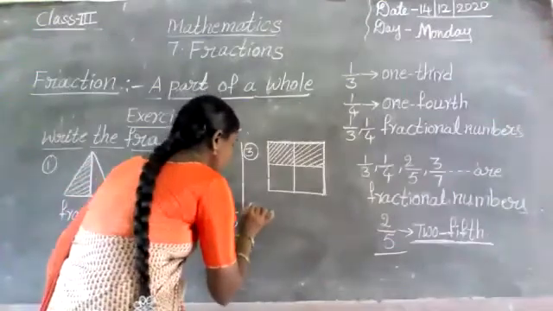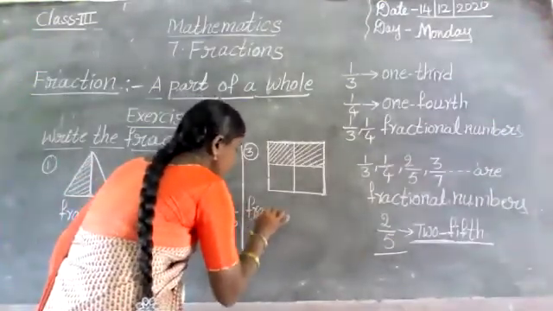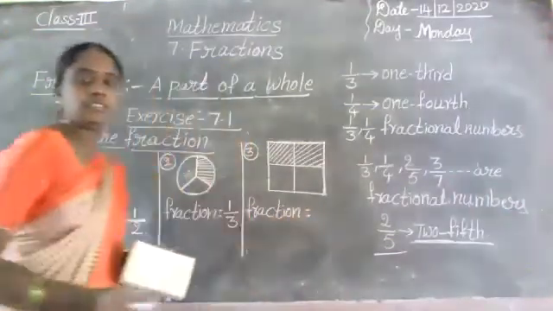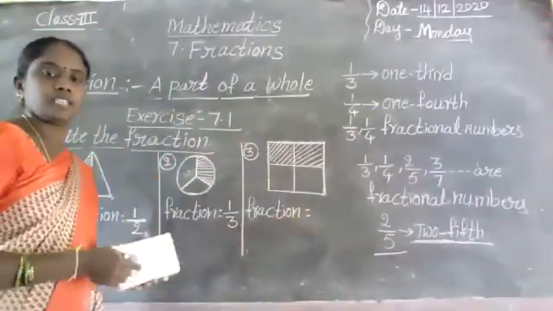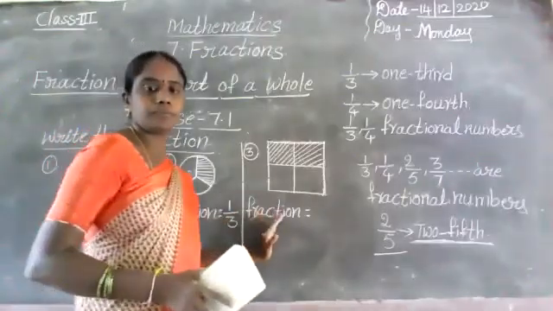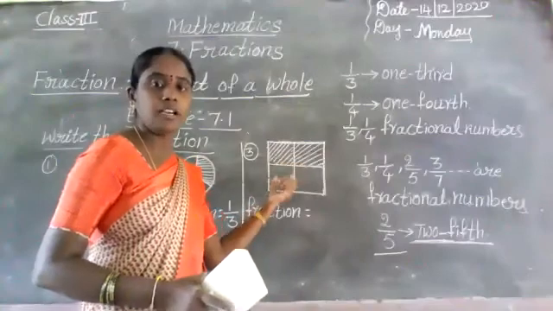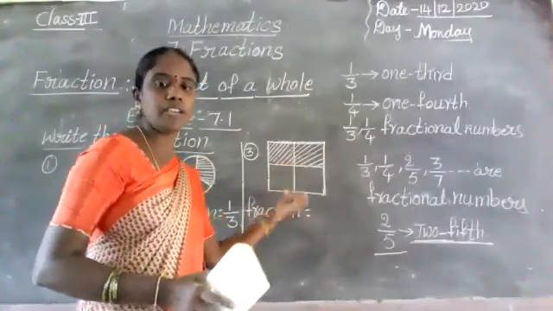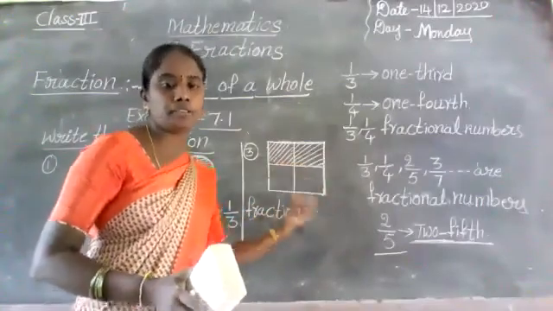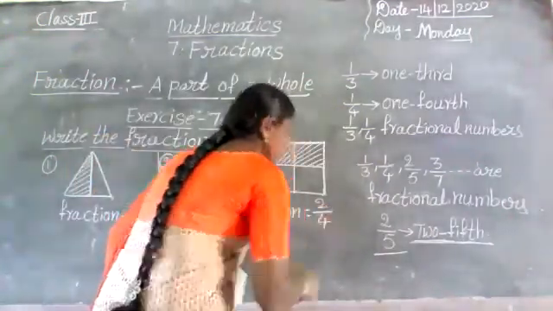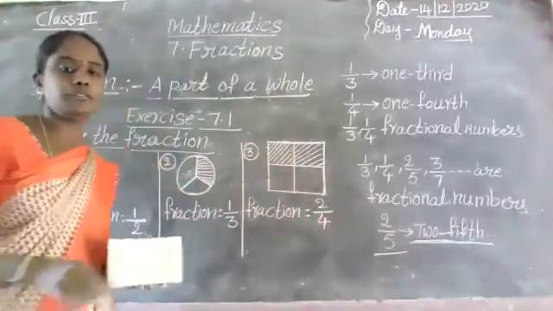How can we write the fraction form? The shaded part fraction. 2 parts are shaded. Total parts are 4. That's why we have to write 2 by 4. Very good. The fraction form is 2 by 4.